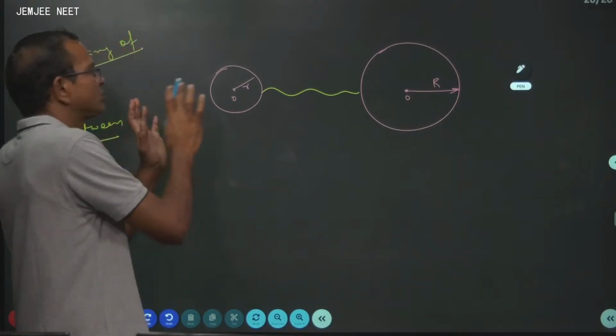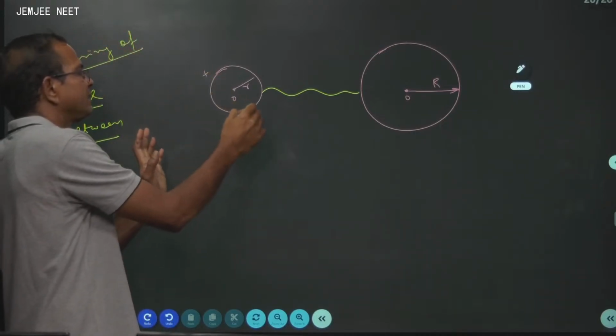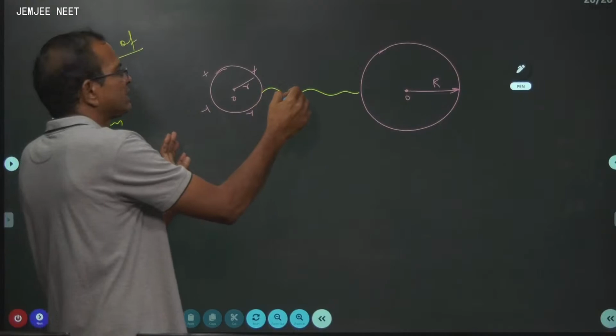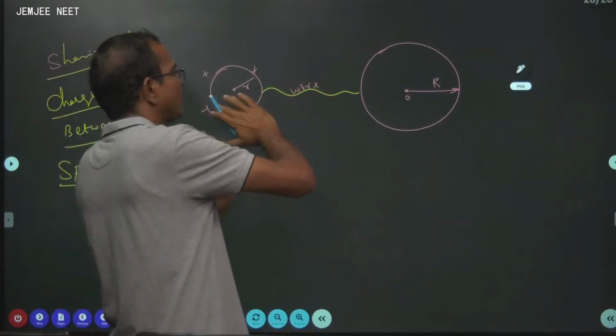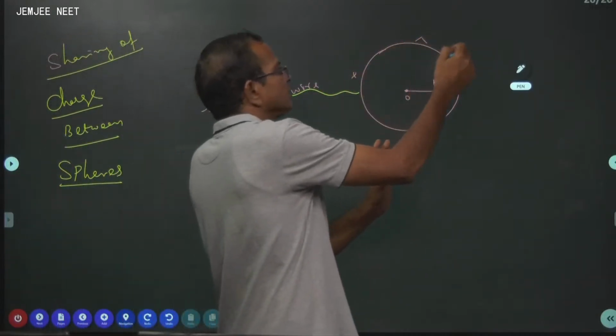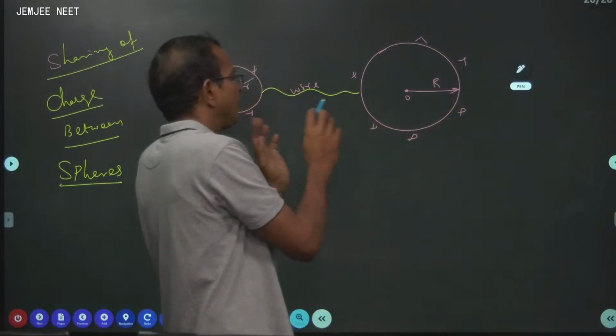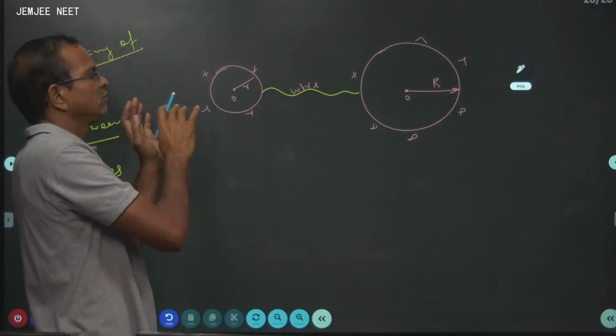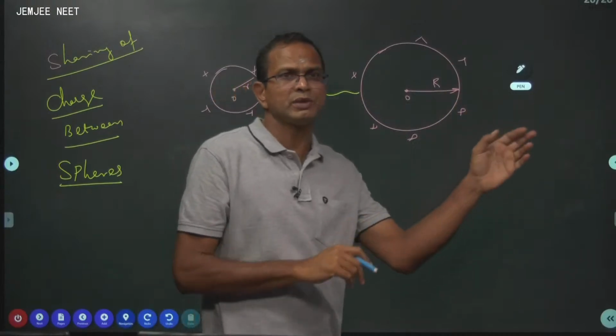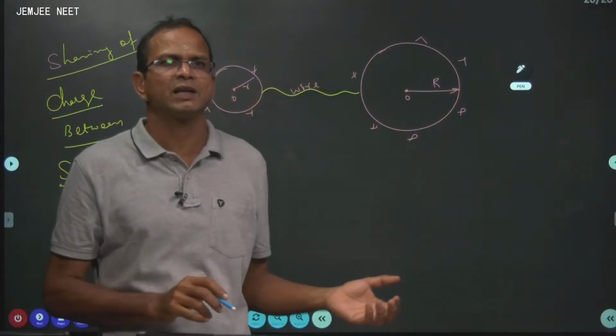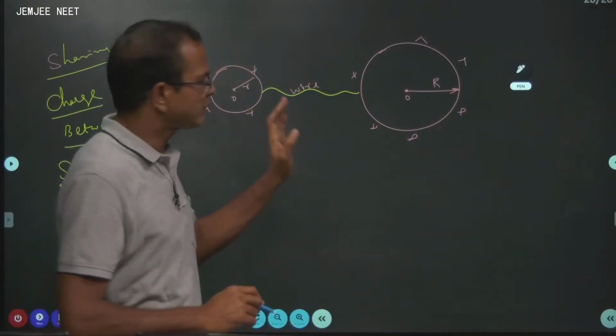Now I give some charge to the sphere, it takes, but it is connected by wire, therefore it is transferring charges to the other. I am giving charge only to this one, but it transfers to the other also because they are connected by wire. How long will it transfer the charge?